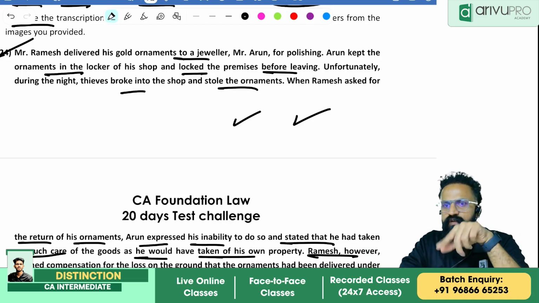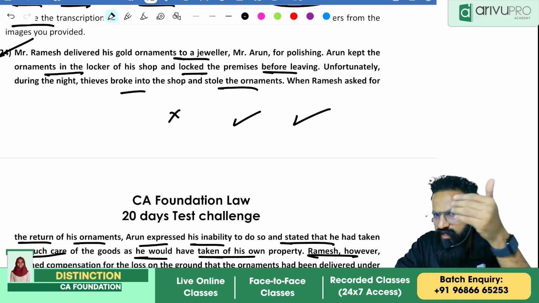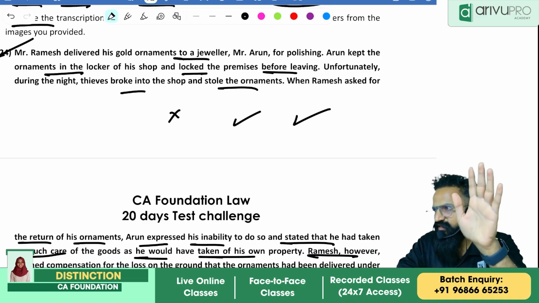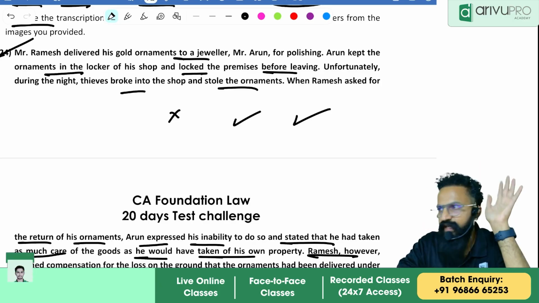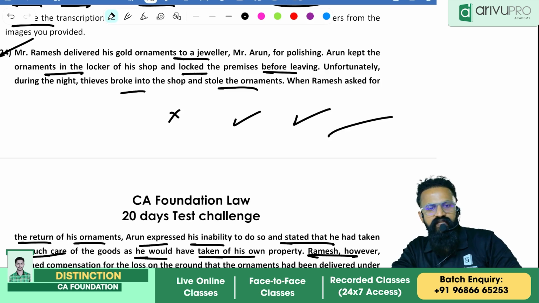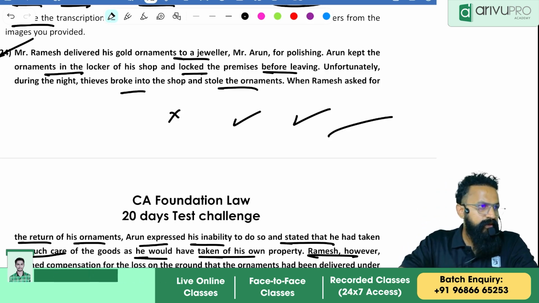Now what is the conclusion? The conclusion is, people, Ramesh cannot recover any losses from Arun, as Arun has taken reasonable care of the products as a bailee and there has been no negligence. That is my conclusion. Clear? Simple? Yes? Okay. Done.